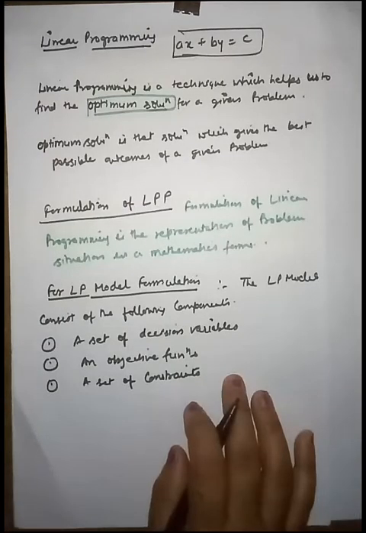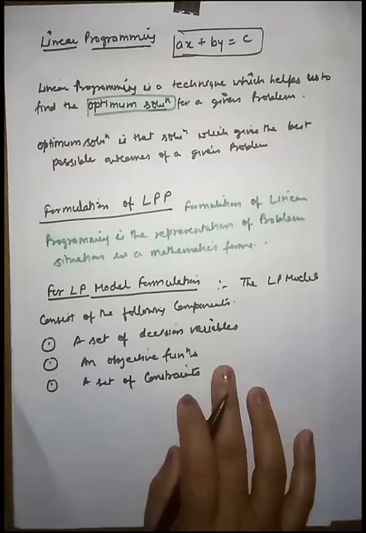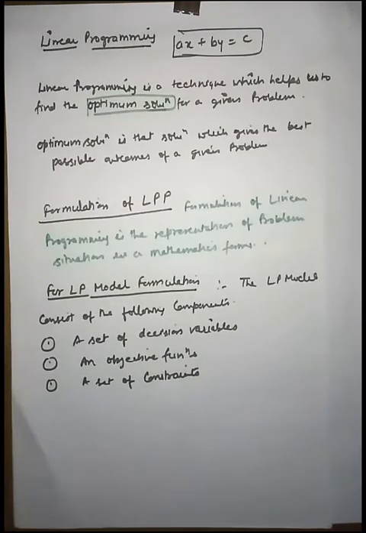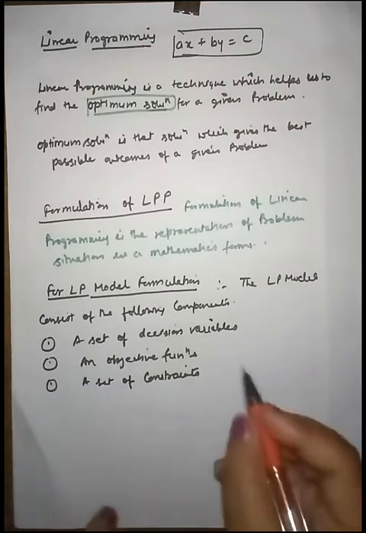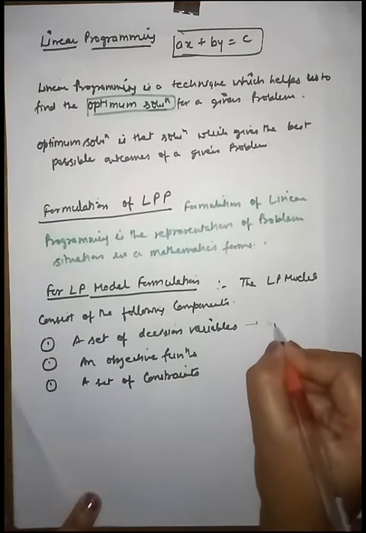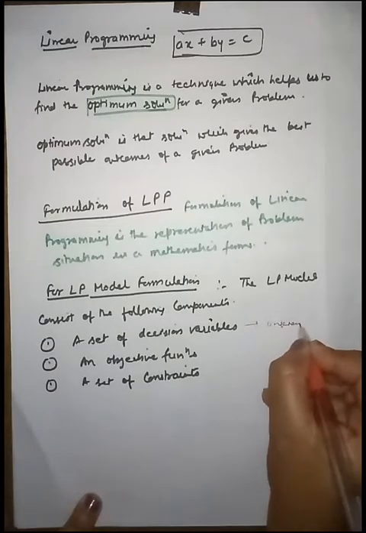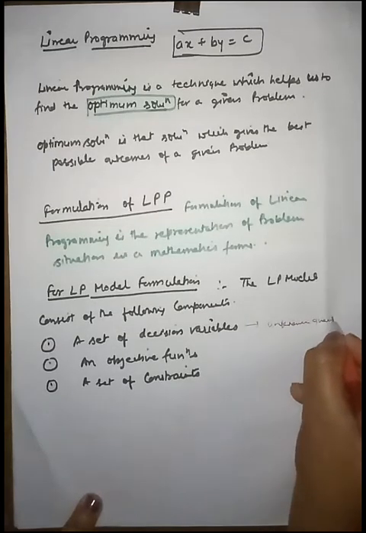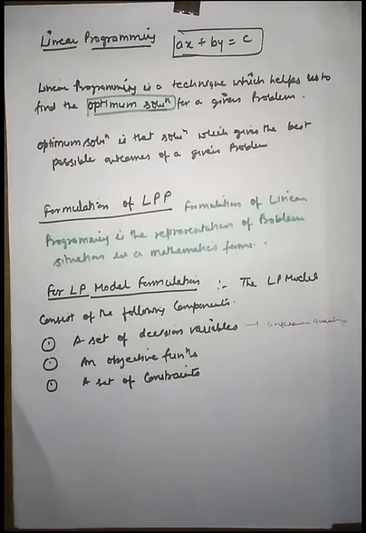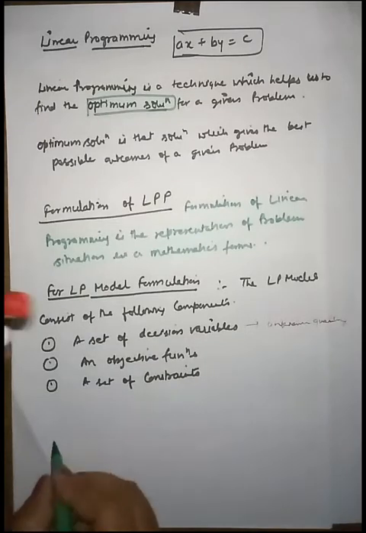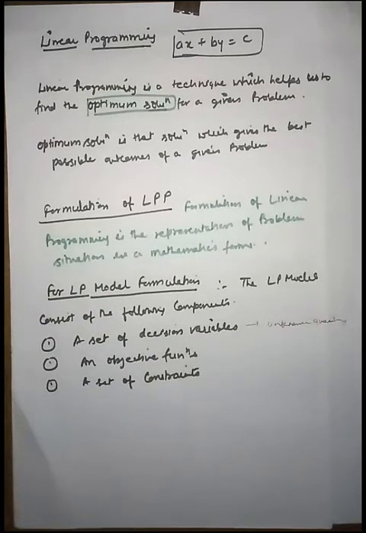So friends, the decision variables are unknown quantities. If we write the proper definition, here we write what the decision variables are.